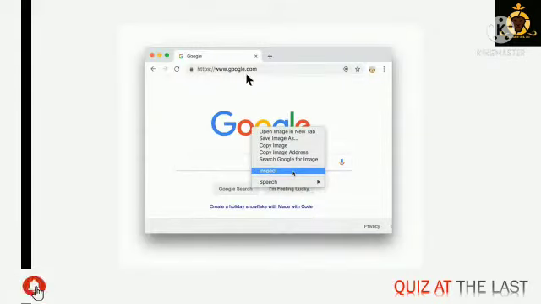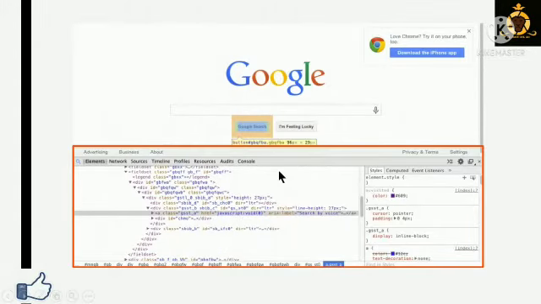So here, click on any website and right-click on it. So it will show like this. Then click on inspect. This is the source code of Google, and here we can see some lines of code.